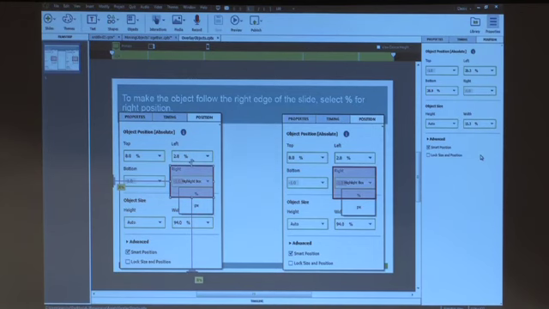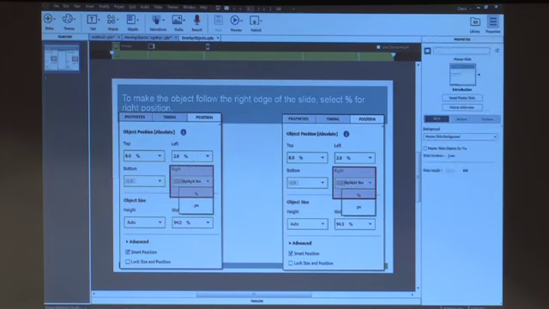So the setting that we saw before was smart position. That is to move objects which are side by side. But if you have objects that are on top of each other, you need a separate setting. Okay? And that is percent relative. What it does is, it takes the width of the slide as a reference point and not the width of the object. So let me show you this example.